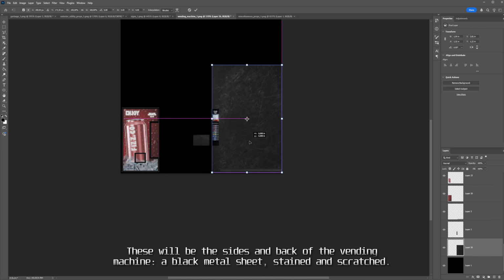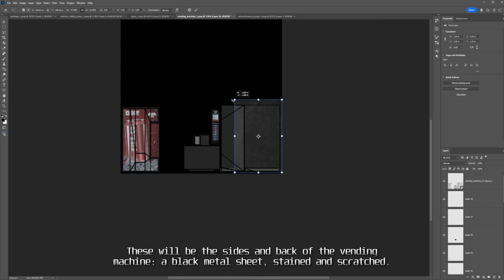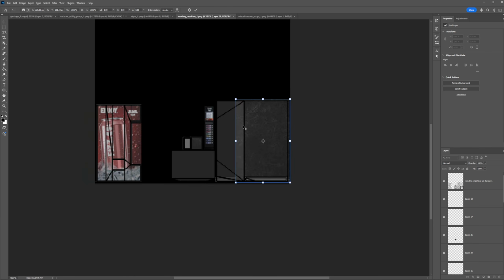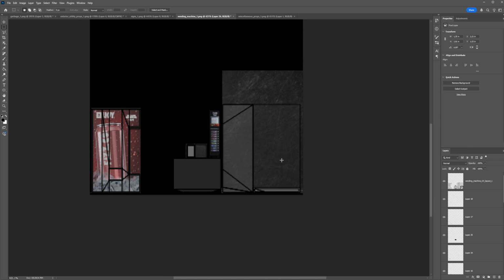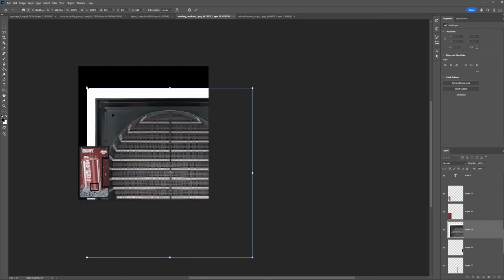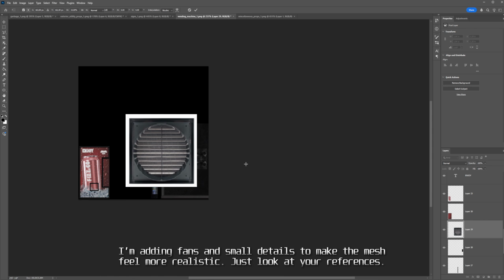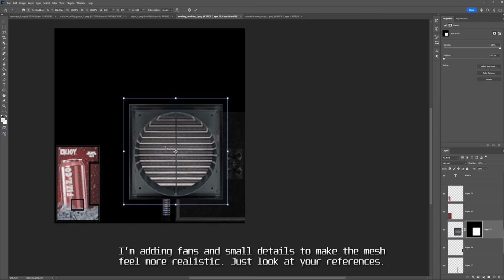These will be the sides and back of the vending machine, a black metal sheet stained and scratched. I'm adding fans and small details to make the mesh feel more realistic. Just look at your references. That's the key.